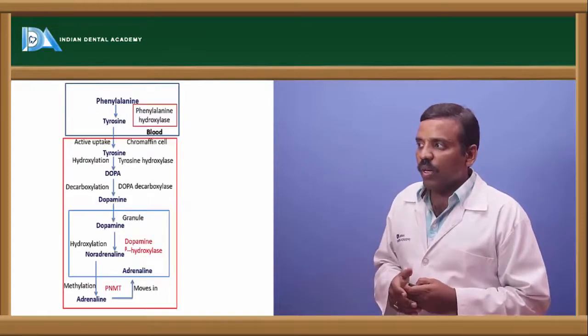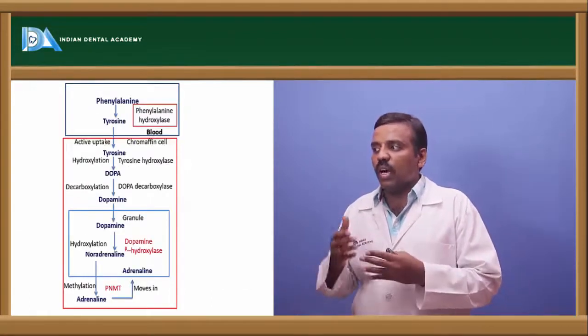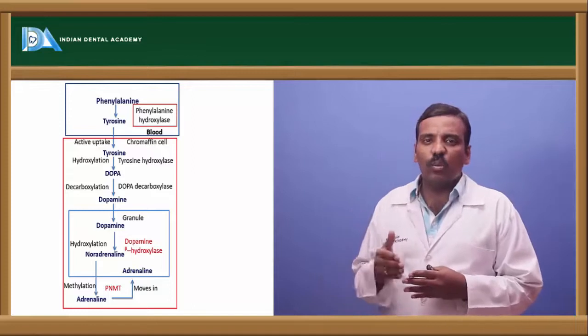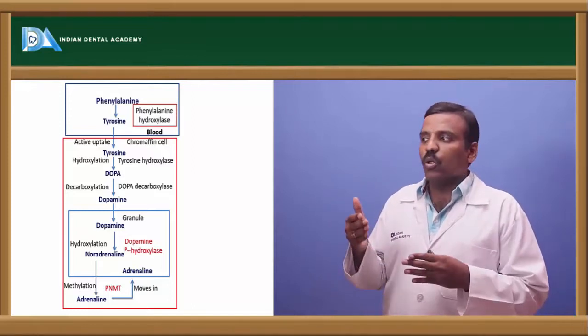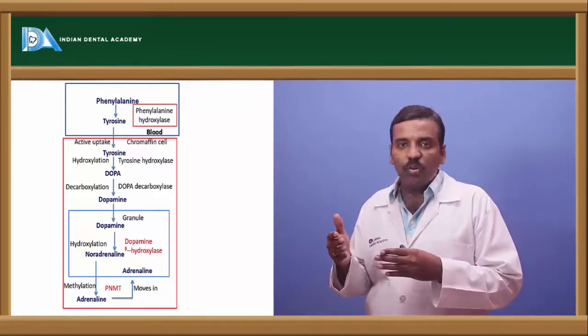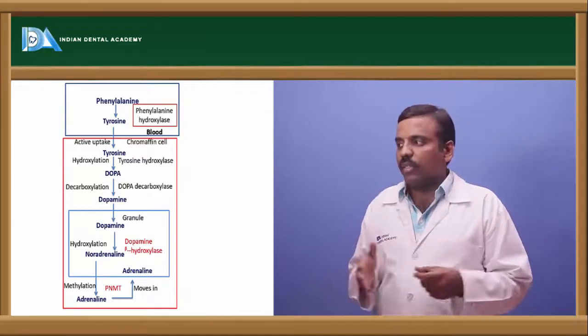Okay, and next one is, if you see how these are derived, first dopa to dopamine, dopamine to noradrenaline, noradrenaline to adrenaline are secreted.